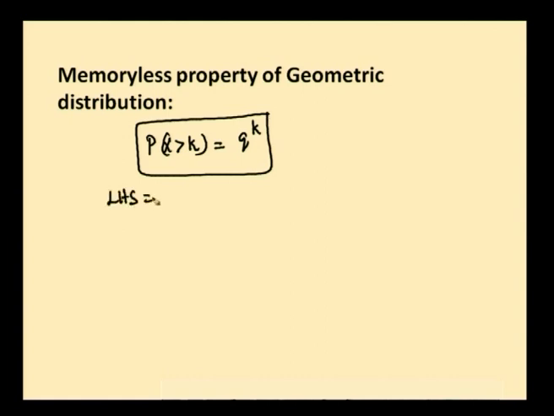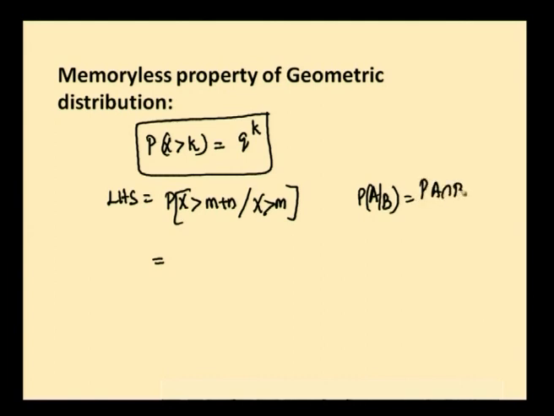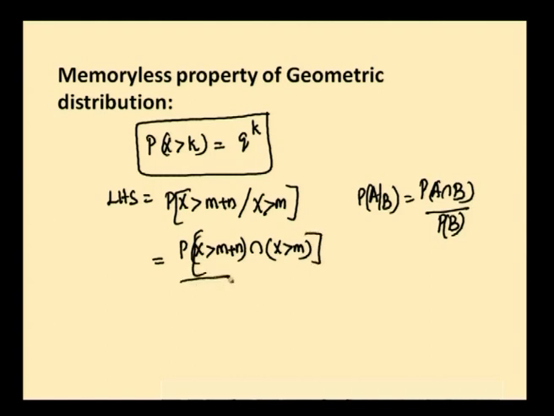So, first we will take the left hand side of the memoryless property, that is p of x greater than m plus n given x greater than m. This is using the conditional probability p of a given b is equal to p of a intersection b divided by p of b. Using this we will have p of x greater than m plus n intersection x greater than m divided by p of x greater than m. What does this intersection give you? X greater than m plus n intersection x greater than m.